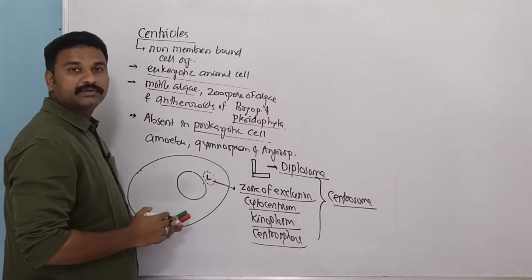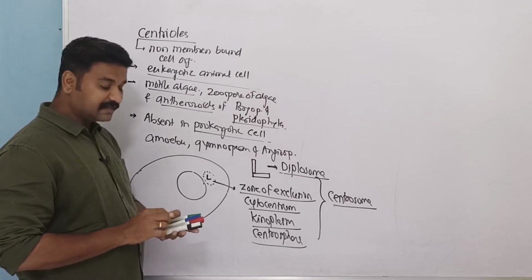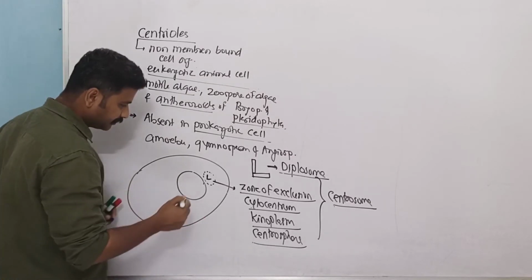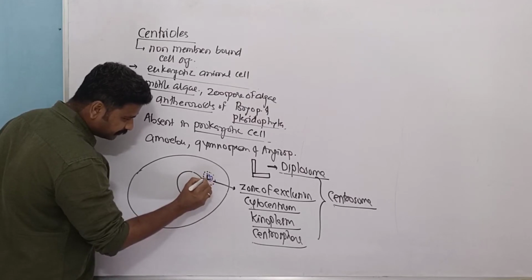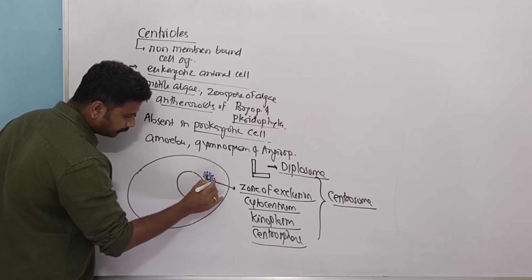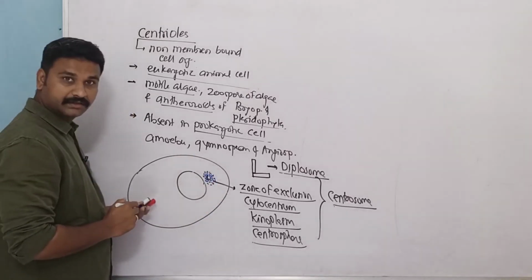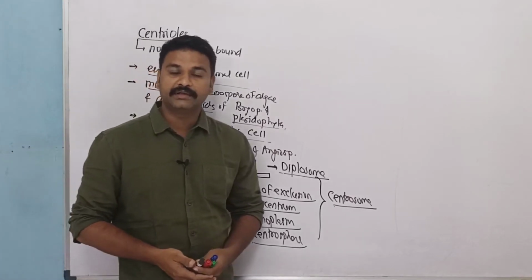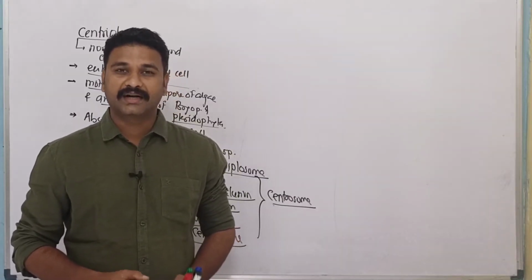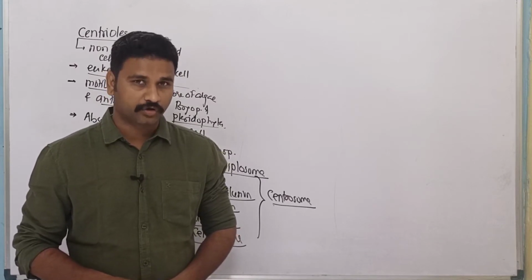These centrioles are surrounded by proteinaceous amorphous material, like this. Clear? Now talking about the structure of centriole, centriole will show you a cartwheel appearance in cross section.